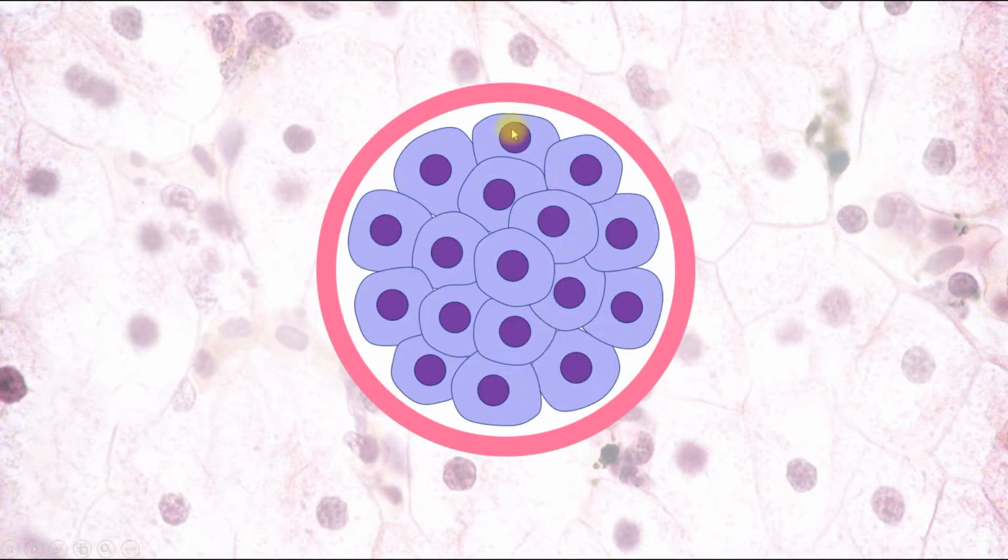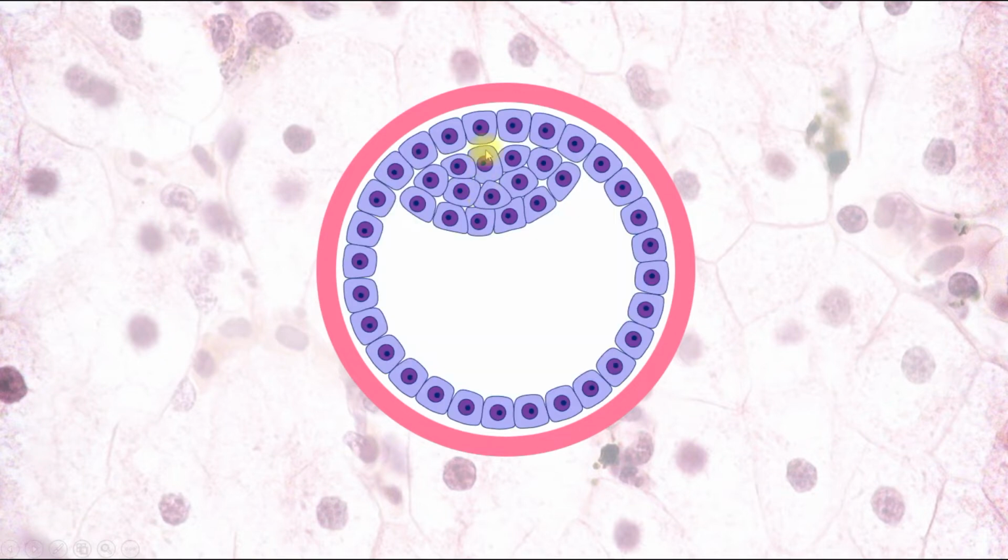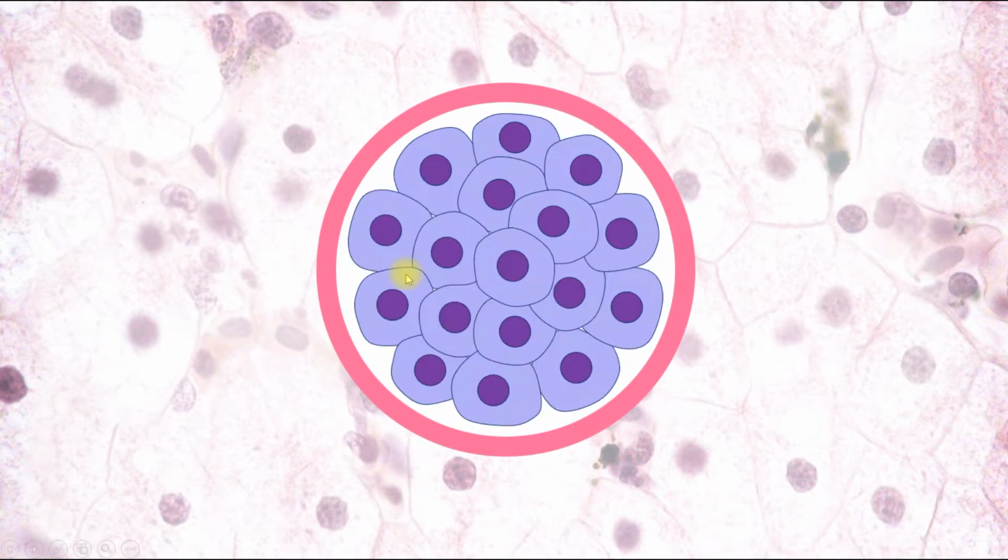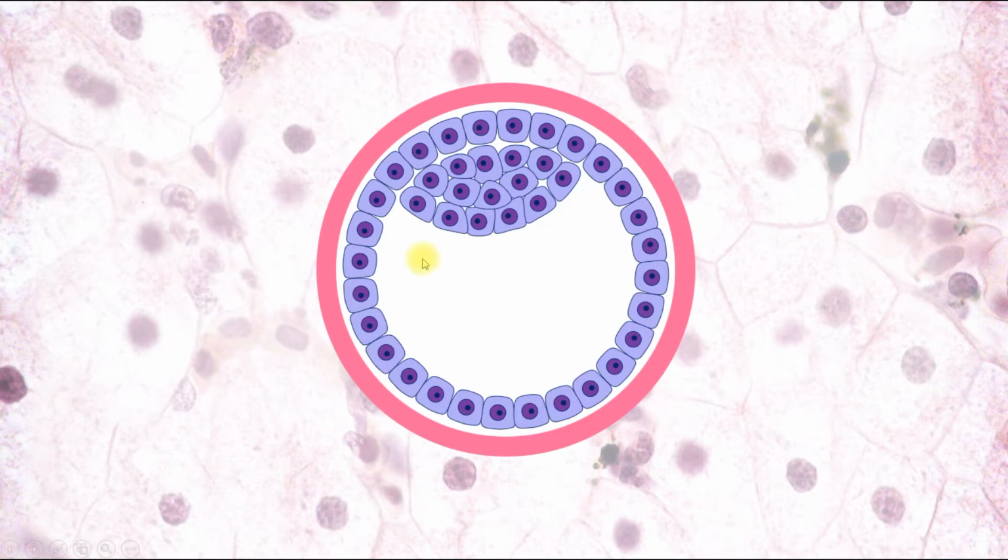Before, at the morula stage, cells were bigger and the number of cells was smaller, and now the number of cells increases, the size of cells decreases, and also a cavity appears. And that's the difference between morula and blastula. Blastula has a cavity, cells are more numerous, but they are smaller than in the morula.